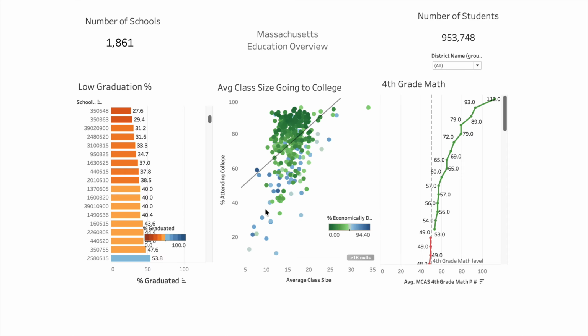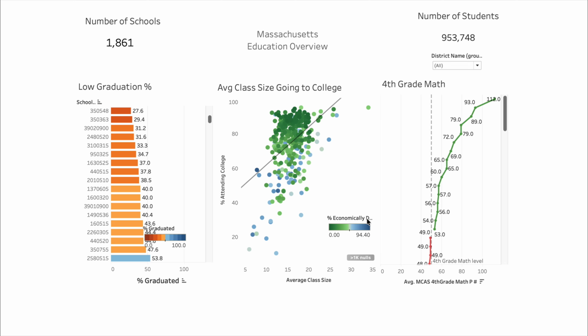For example, we've got a school here that had 40% of their students attending college, and their average class size was basically 11. Well, we also have a school here whose average class size is 11, just like the other one, but their percentage of attending college is 92. And you can see they kind of fall all around our midpoint line, so I'm not sure class size was really that important.